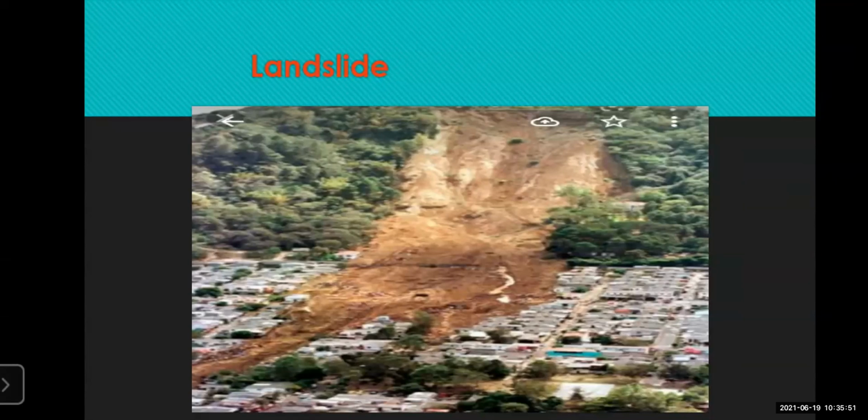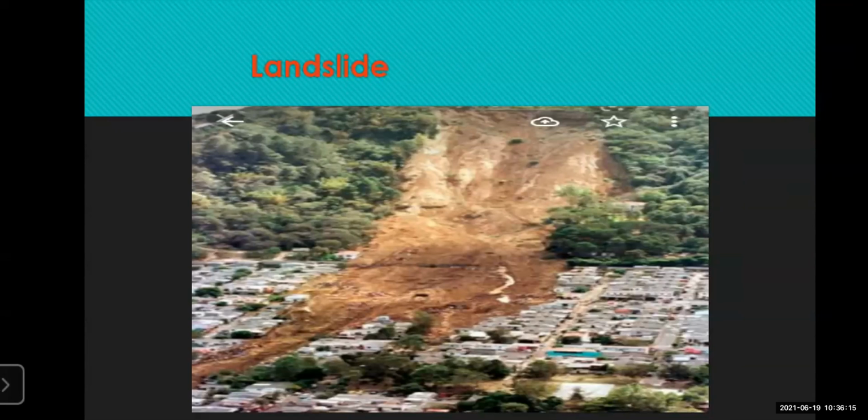So this is called a landslide. It is also called a mudslide, where literally the mud, the water and other debris get brought down by the agent of erosion.